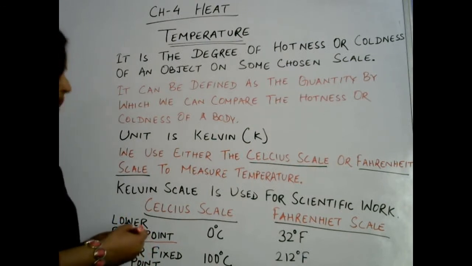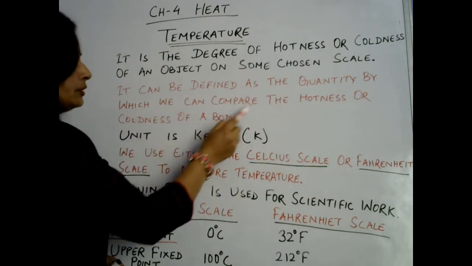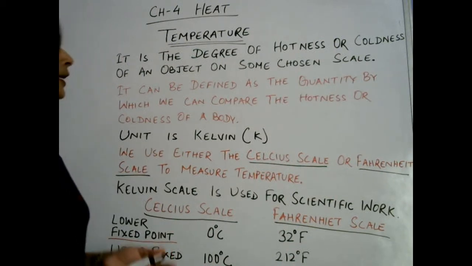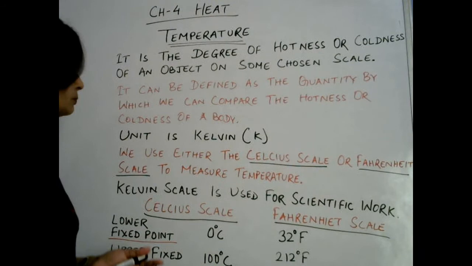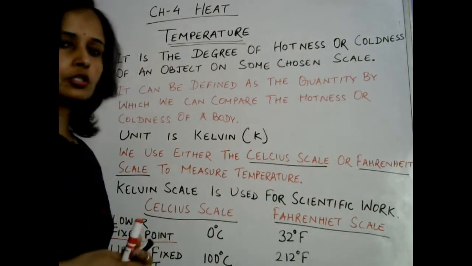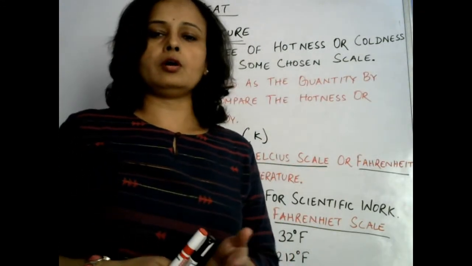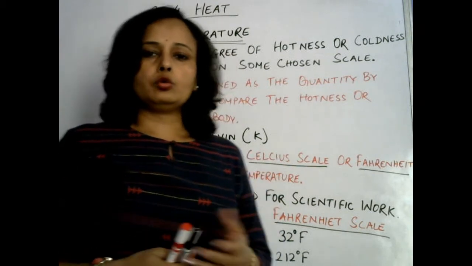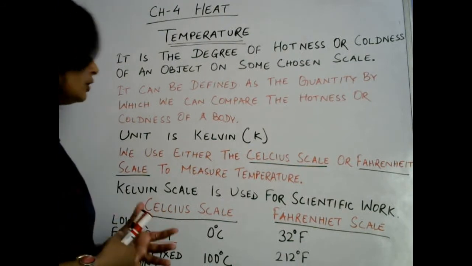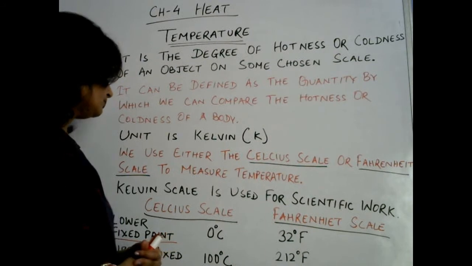In other words, it can be defined as the quantity by which we can compare the hotness or coldness of a body. It is the quantity by which we can compare whether a substance is hot or cold. That means we can know through temperature whether a substance is cold or hot, and its unit is Kelvin. It is measured in Kelvin.